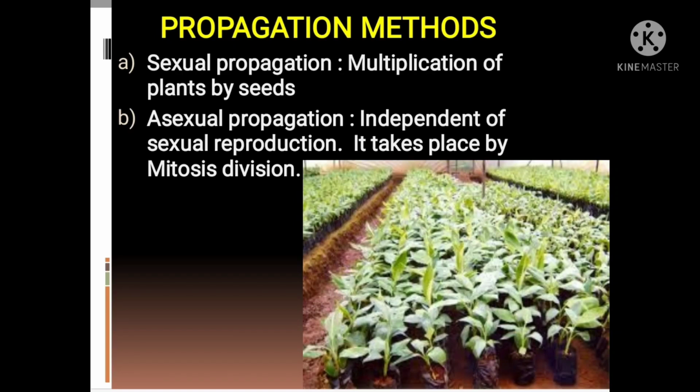Today we will discuss propagation methods. Propagation is multiplication of plants. In nature, plants multiply naturally to perpetuate themselves. The art of propagation is as old as the civilization of human beings. The history of civilization began with the propagation and growing of plants.